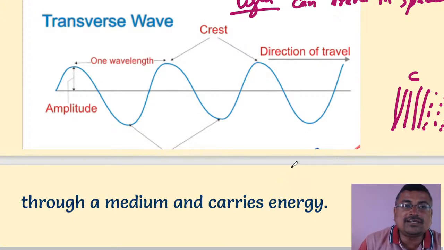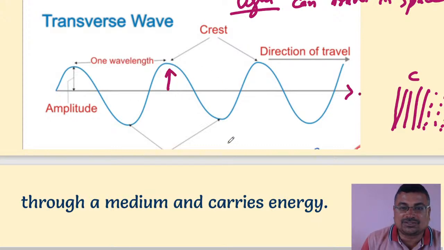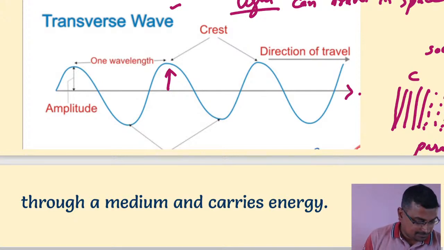So the difference between transverse and longitudinal waves is, the wave is moving in a straight direction. In a transverse wave, the particles vibrate perpendicular to the direction of wave motion, but as far as sound waves are concerned, the particles vibrate parallel to the direction of wave motion.